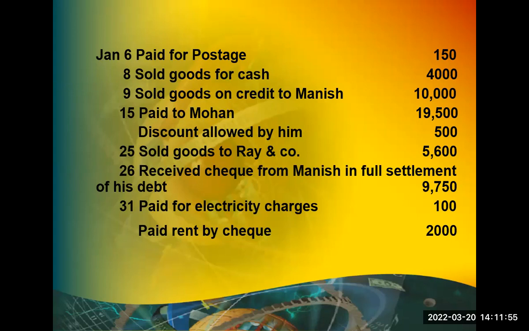Any doubt up to now? Yeah, that time it can be a compound entry, not a total single entry. That's a different meaning. Compound entry, only one entry. One debit, one credit means we call it a simple entry, ordinary, simple. Single entry has a different meaning in accounting. Now, both paid by cash: electricity charge account debit 100, rent account debit 2,000, to cash 2,100. Over. Any other doubt? Those who are online.